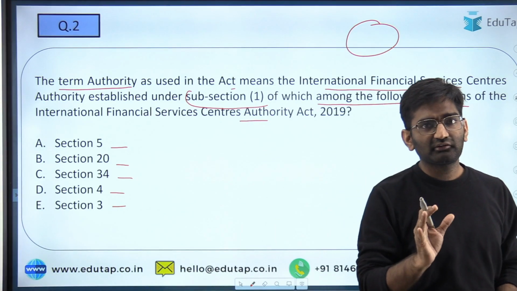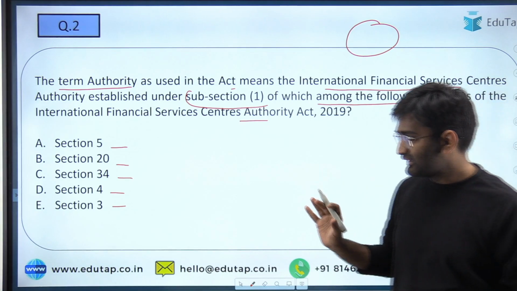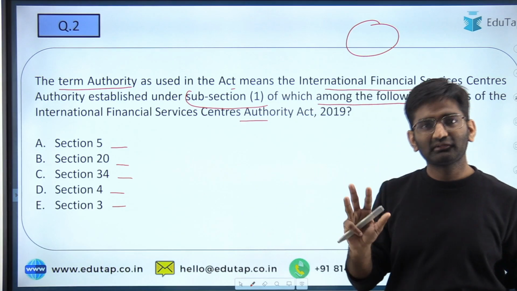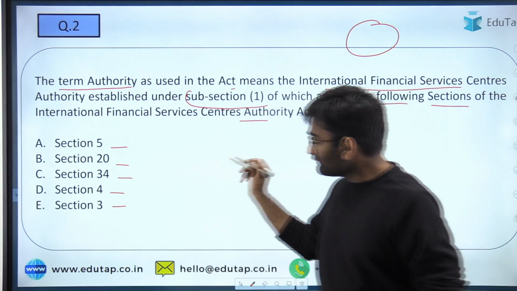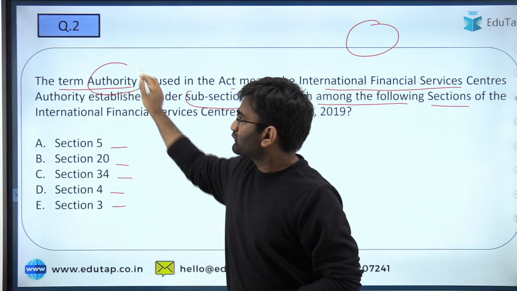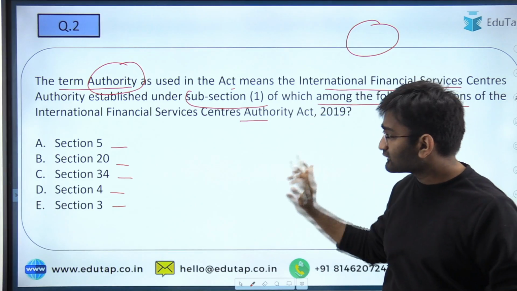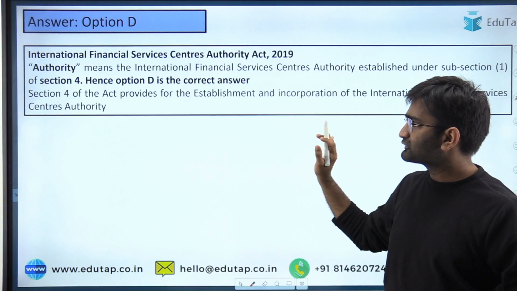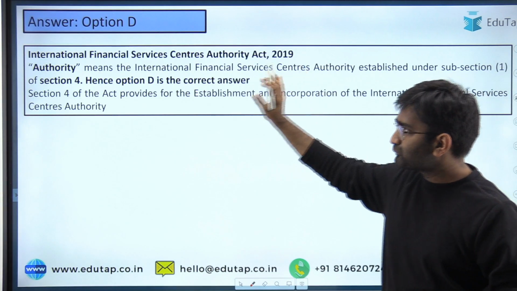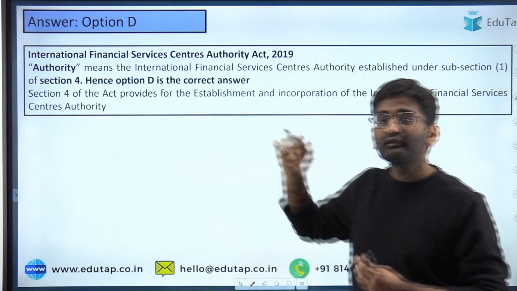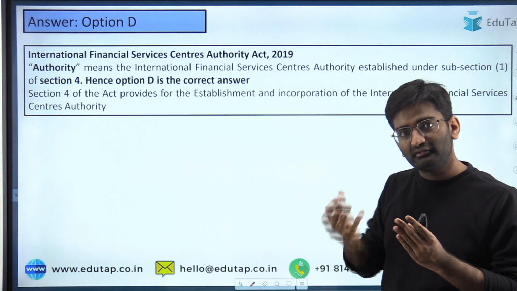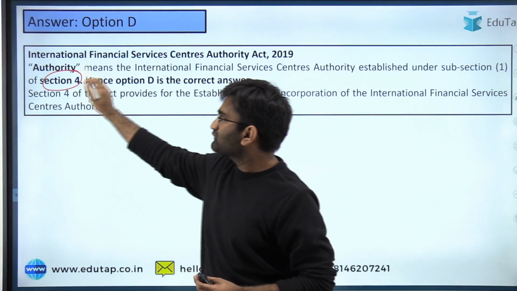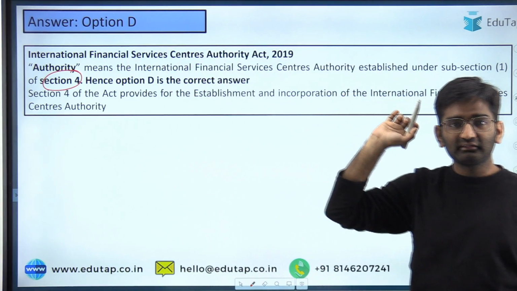Let me tell you, there are total 34 sections as far as this Act is concerned, and so if you find a number above 34 in the listing of these options, yes, definitely that is wrong, so you can eliminate in that way also. Here, the correct answer for this, the authority which the Act talks about, has been established under section 4 of the Act. Okay, so I think we have discussed section 4 already, and yes, this term authority is defined in section 2, and it says authority means IFSCA, and it has been established under subsection 1 of section 4 of the Act. Okay, so D is the right answer here. I hope that is clear.